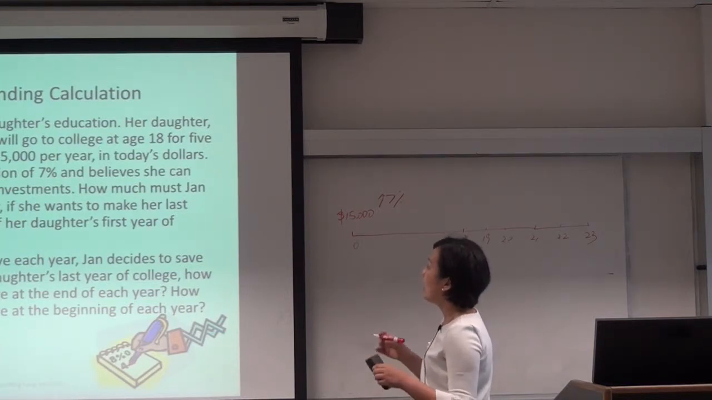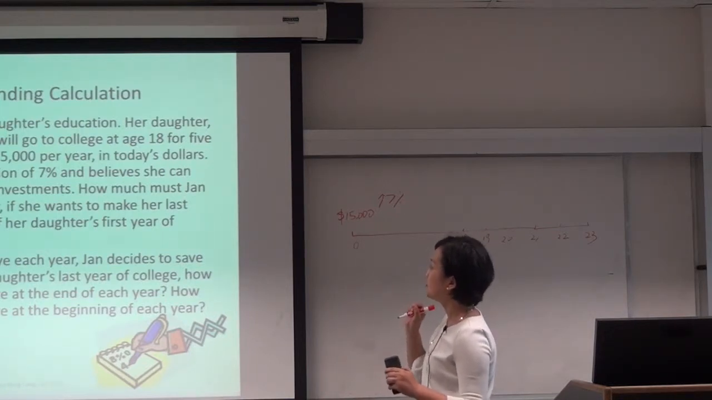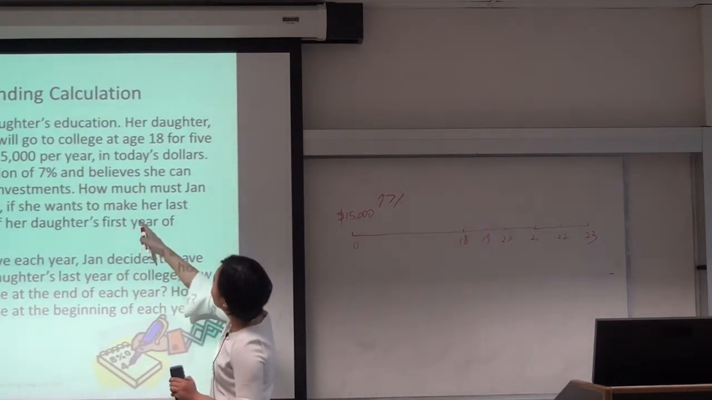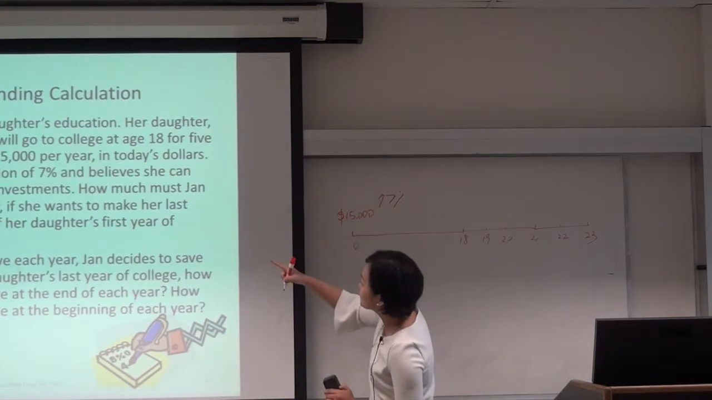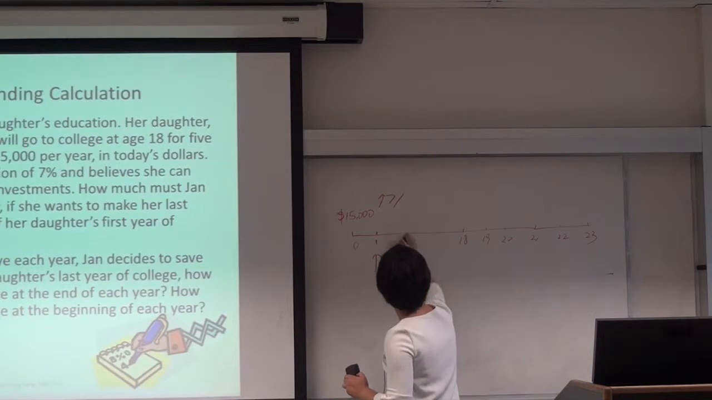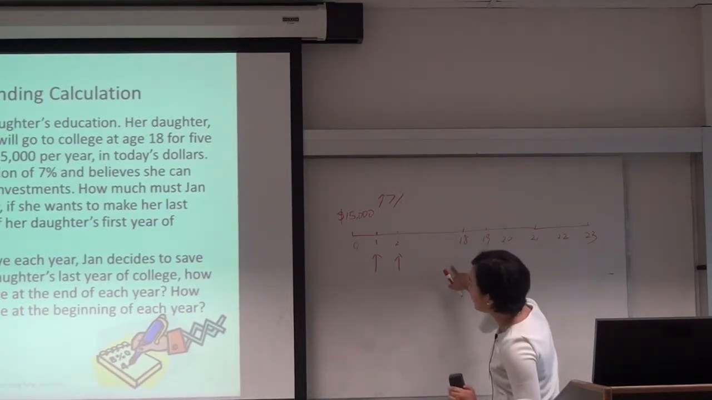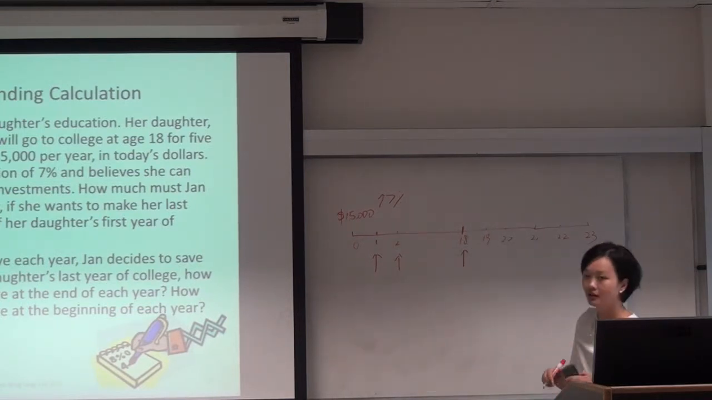The question is, how much should Jen save at the end of each year if she wants to make her last payment at the beginning of her daughter's first year of college? Let me put it in the graph. She wants to save at the end of each year. So the first save is here, okay, and the last saving is at the beginning of her daughter's first year of college, here, beginning. Be careful about the beginning and end, okay?